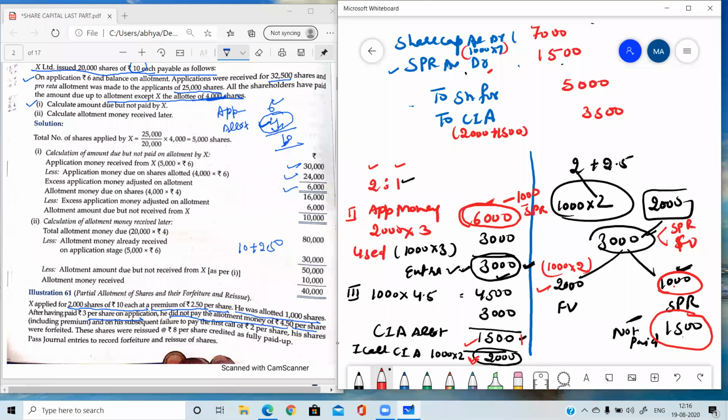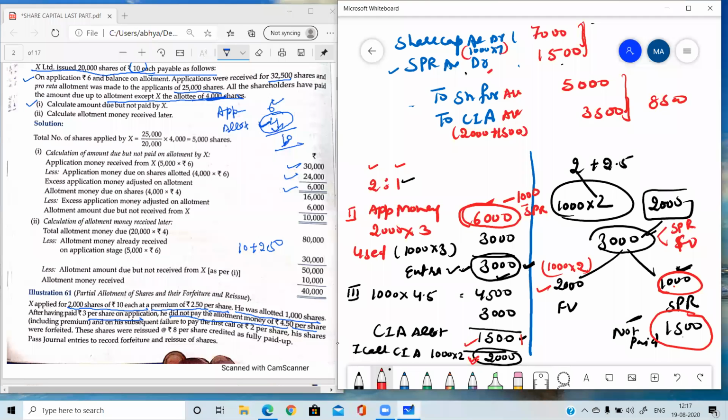Or if you are having any doubt, then you can balance this entry. But in balancing, you may go wrong. So just complete the entry. Don't find any account by balancing. Okay. So now we can check whether debit is equal to credit or not. This is 8500 and this is also 8500.